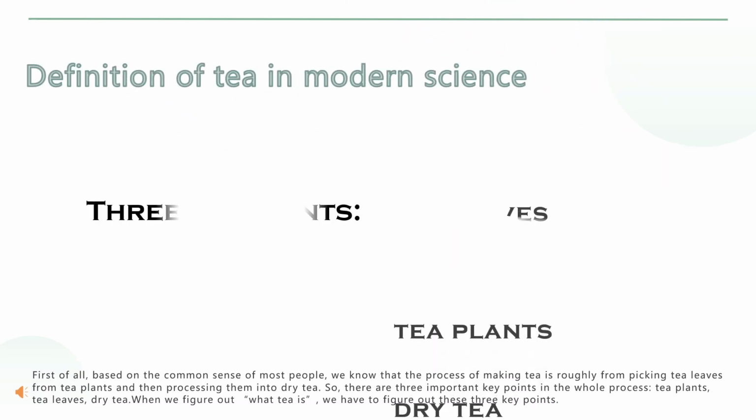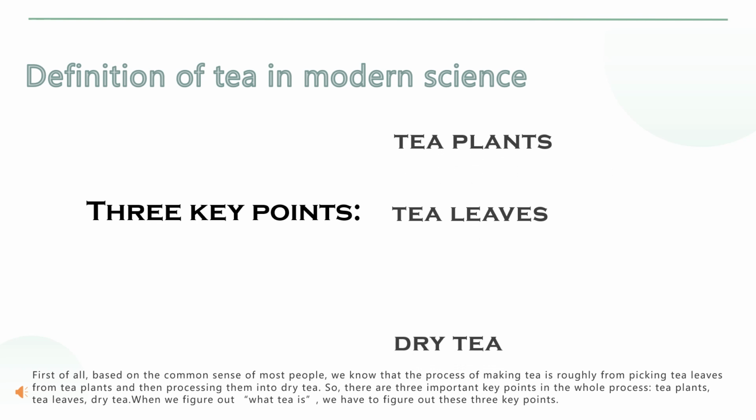First of all, based on the common sense of most people, we know that the process of making tea is roughly from picking tea leaves from tea plants, then processing them into dry tea. So, there are 3 important key points in the whole process: tea plants, tea leaves, and dry tea. When we figure out what tea is, we have to figure out those 3 key points.